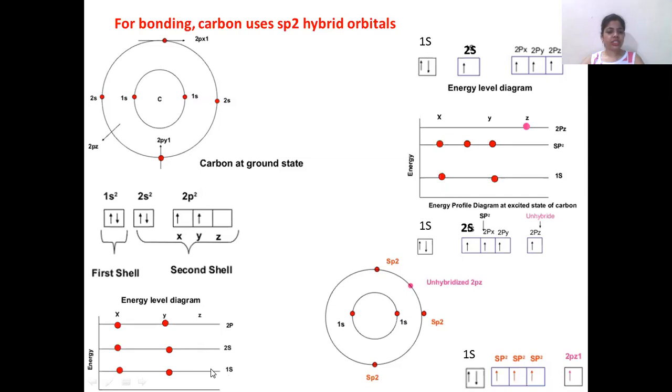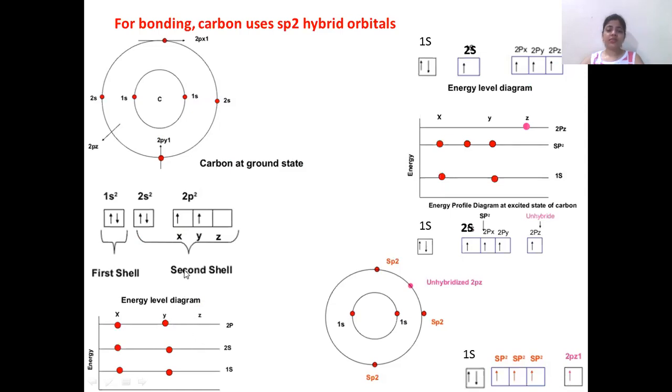1s is the lowest energy level, then 2s is the higher one, and 2p is again at a higher energy level. So in 1s there are 2 electrons, in 2s again there are 2 electrons, and in 2p there are three orbitals, but there are only two electrons.